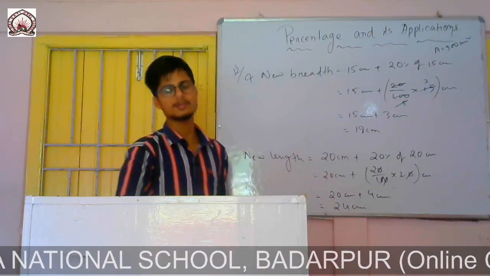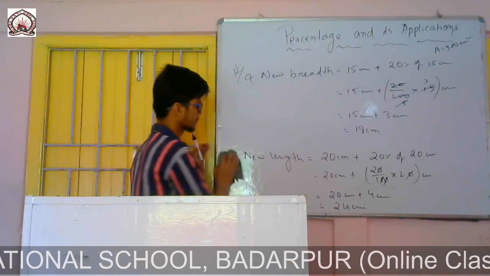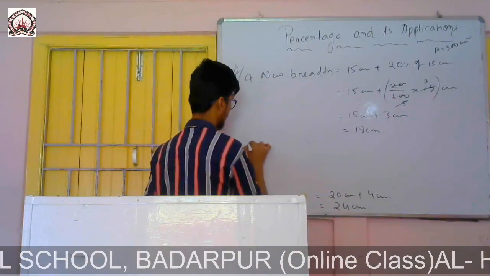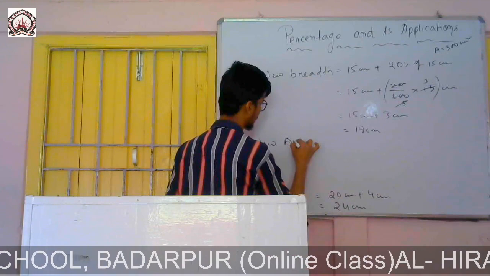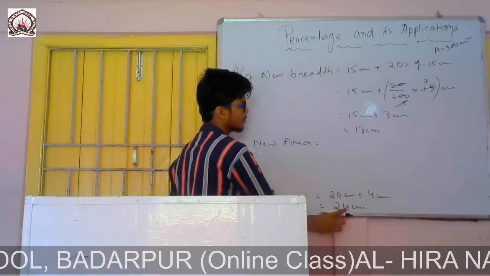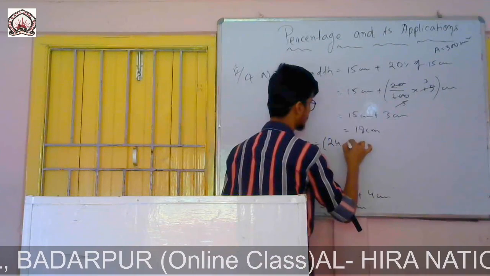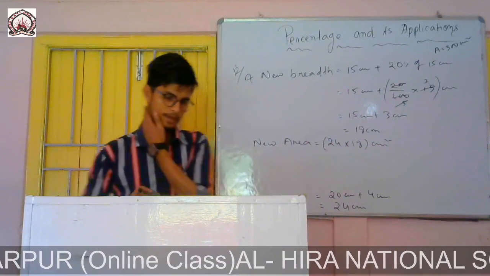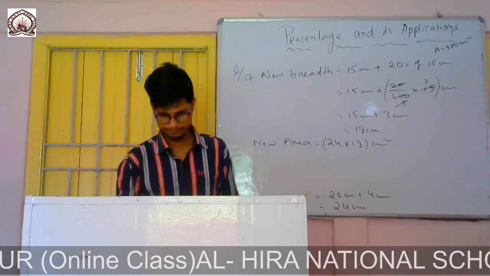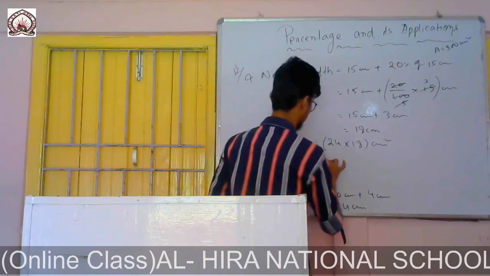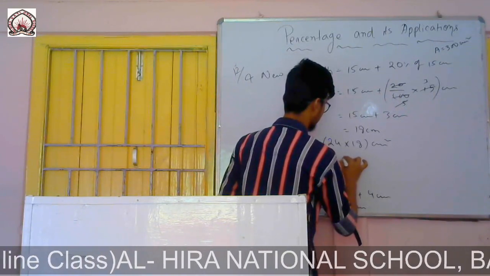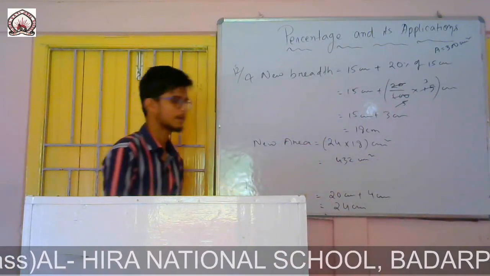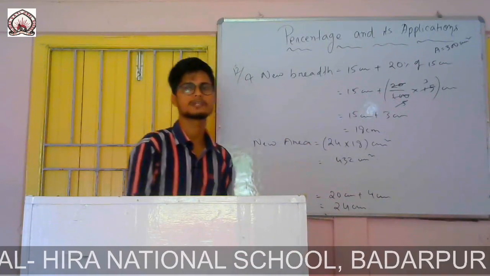So now we'll find the new area. Therefore new area equals to new length into new breadth. New length it is 24, new breadth it is 18 centimeter square. Unit will be centimeter square. If you multiply, you will get 432 centimeter square.